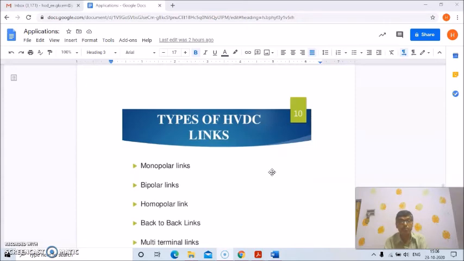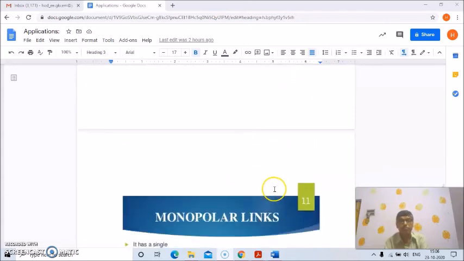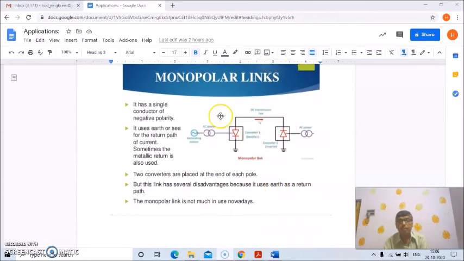So there are different types of HVDC links: monopolar, bipolar, homopolar, back-to-back links, and multi-terminal links. Monopolar links, this is the diagram. It has a single conductor of negative polarity. It uses earth or sea for the return path of the current, and sometimes a metallic return is also used. Two converters are placed at the end of each pole. This link has several disadvantages because it uses earth as a return path, and the monopolar link is not much used nowadays.